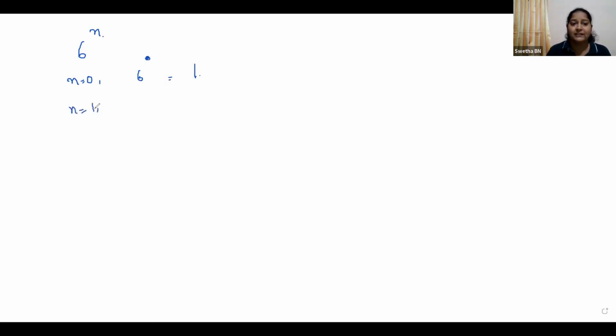So if n is 1, 6 to the power of 1, that is equal to 6. If n is 2, what is the answer? 6 to the power of 2 means 6 into 6, right? You will get 36. See, if n is equal to 3, 6 to the power of 3, what is the answer? 216. If n is equal to 4, what is the answer?